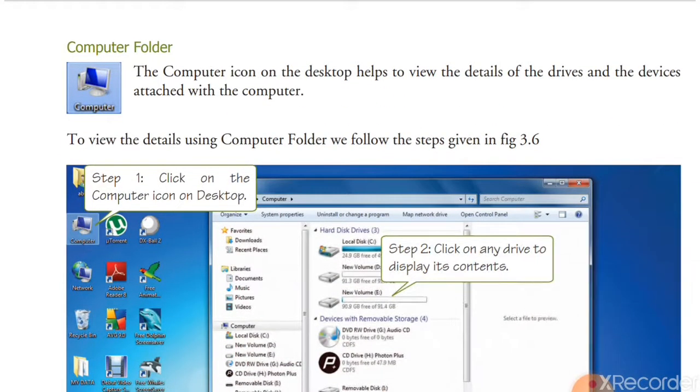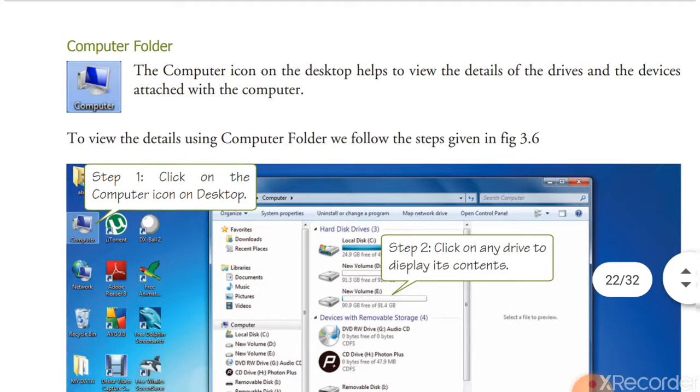Next, the Computer folder. The same things. You can use either Windows Explorer or the Computer folder. The Computer icon on the desktop helps to view the details of the drives and the devices attached to the computer.